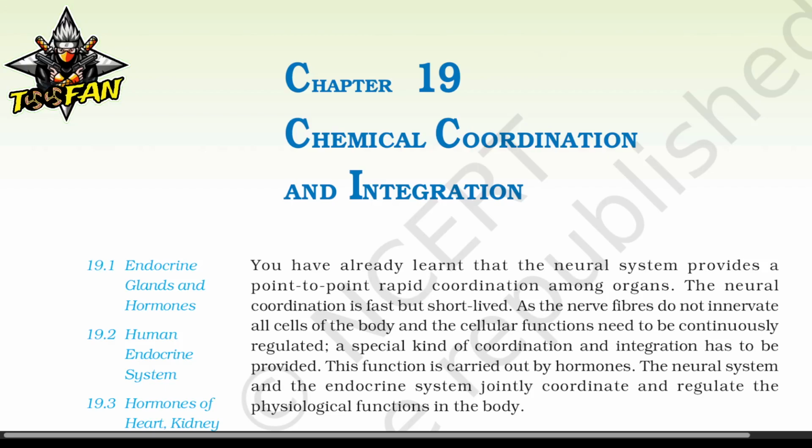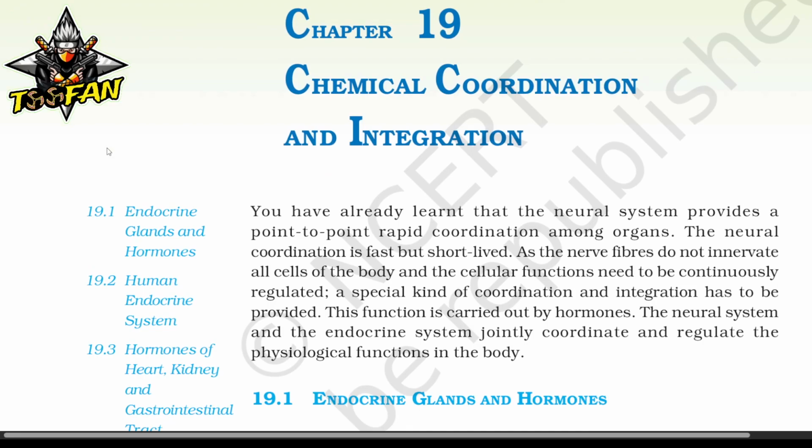Class 11, Chapter 19, Chemical Coordination and Integration. You have already learned that the neural system provides a point-to-point rapid coordination among organs. The neural coordination is fast but short-lived, as the nerve fibers do not innervate all cells of the body and the cellular functions need to be continuously regulated. A special kind of coordination and integration has to be provided.